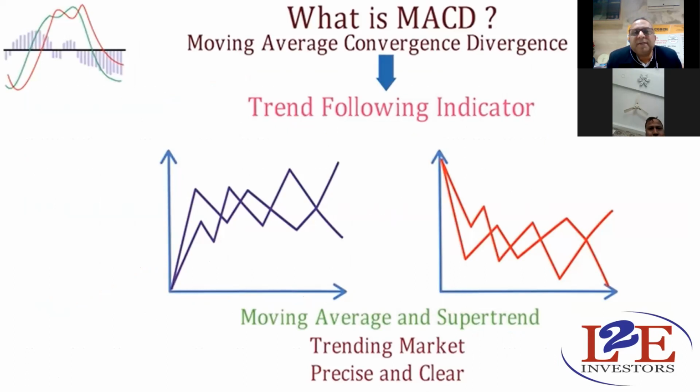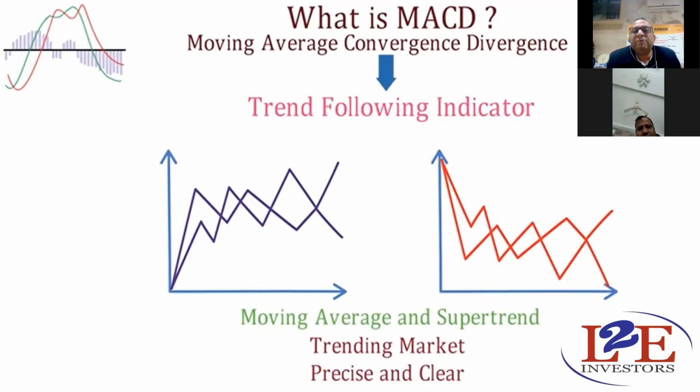So in MACD, moving average convergence divergence, that is one thing, and that is actually a trend following indicator. Whenever the trend is there, once you take a trade, that will give you the maximum profit. And very interestingly, MACD gives you minimum loss, maximum profit. But how to use it? We will try to learn each and every point.